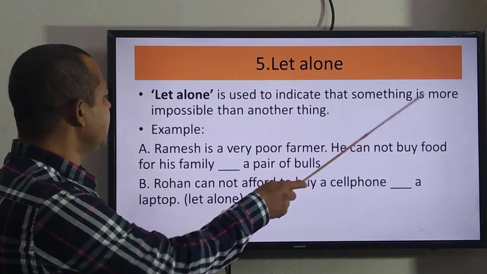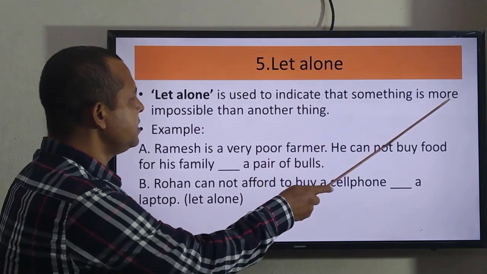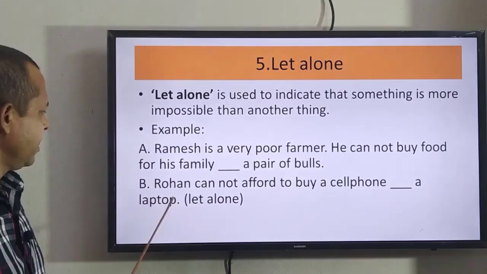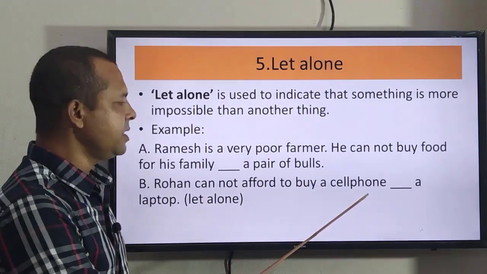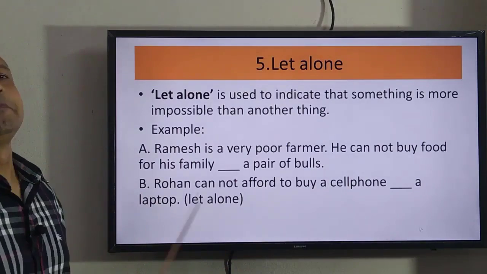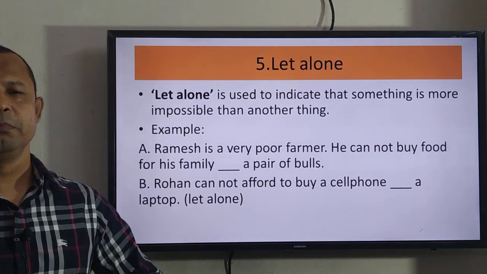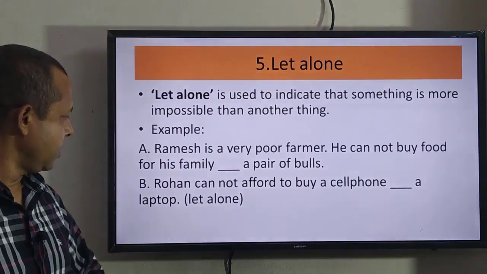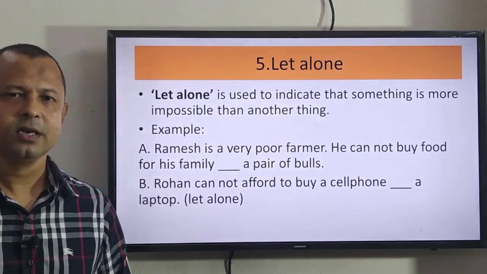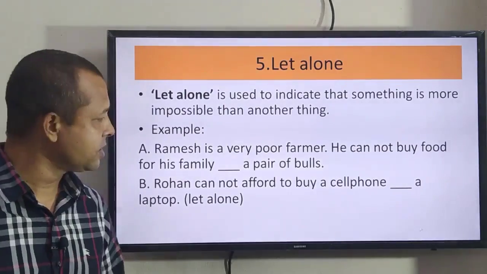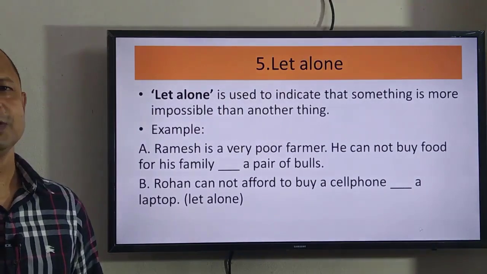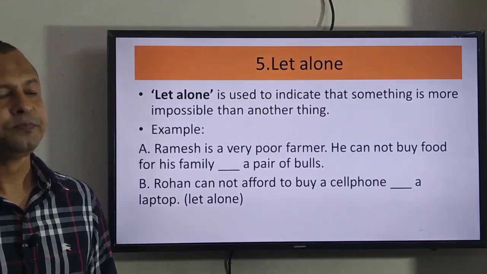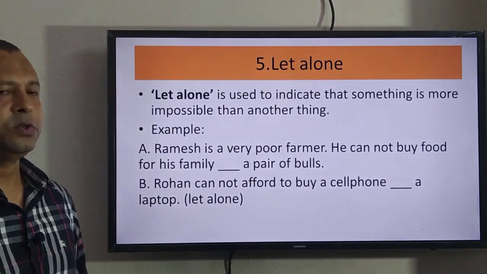So, look here again, to indicate that something is more impossible than another thing. See example number B. Rohan cannot afford to buy a cell phone, let alone a laptop. A cell phone you can comparatively buy at an easy price, or cheap rate, but a laptop is costlier. So, you are unable to buy a cell phone. So, it is beyond imagination to buy a laptop. So, it is indicating your inability to do a difficult thing. So let alone is used to indicate inability.